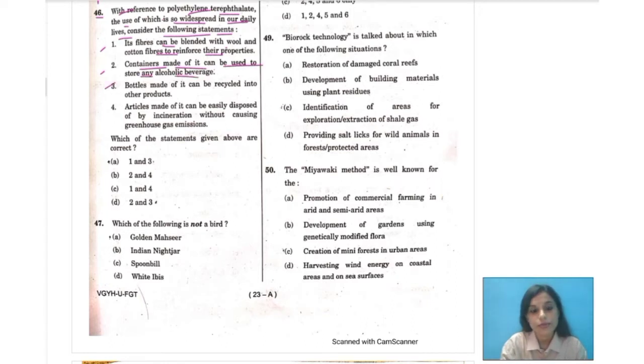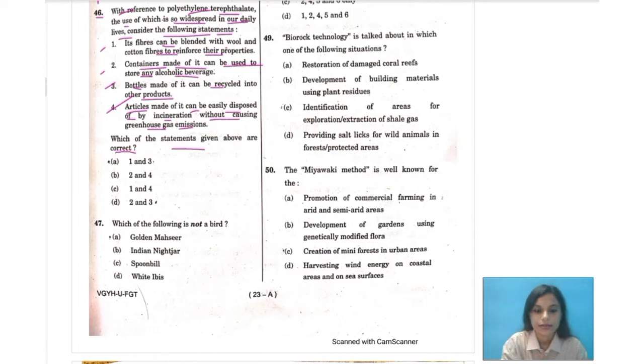Number 3: bottles made of it can be recycled into other products. Number 4: articles made of it can be easily disposed of by incineration without causing greenhouse gas emissions. Now we need to consider which of these statements given above are correct.